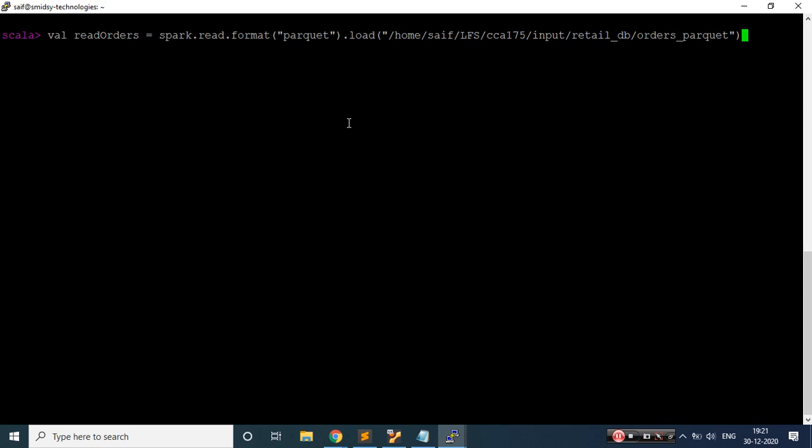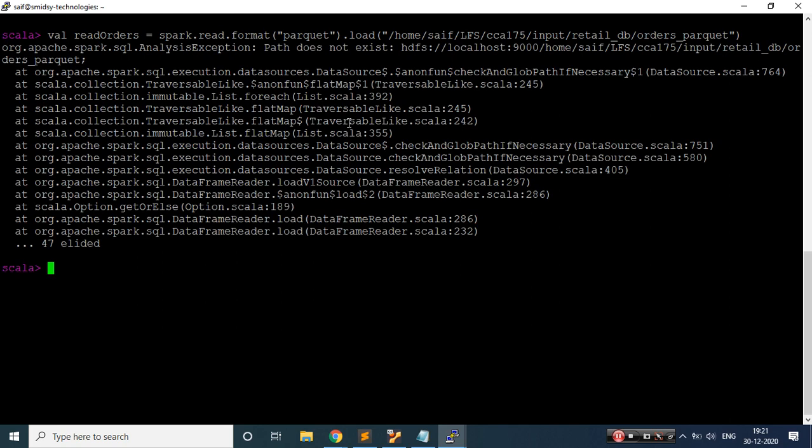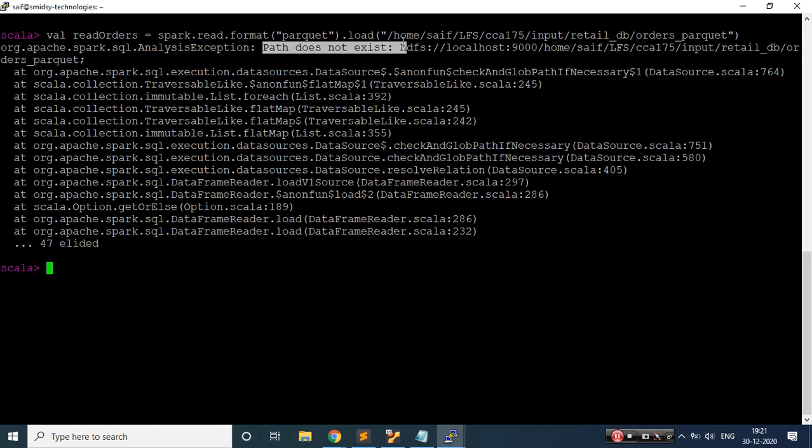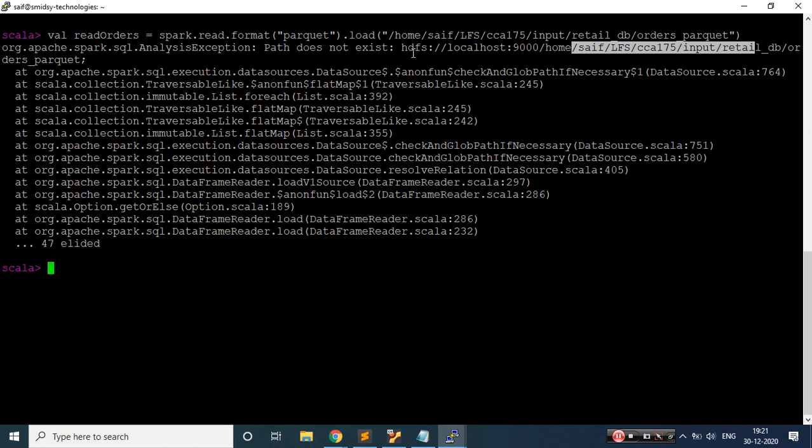So let's do that. When I hit this command, it is telling me the path does not exist. It means that there is some issue with this command. The file is available at this location, but it is not able to identify.